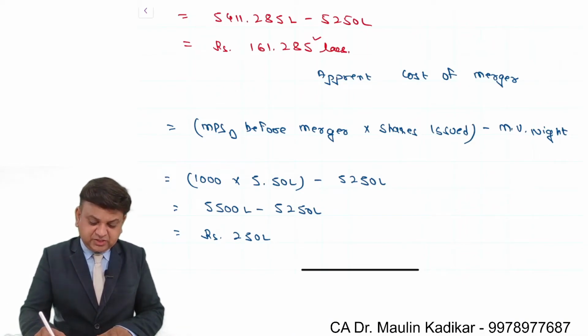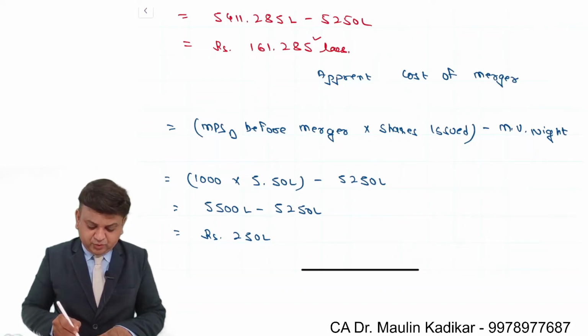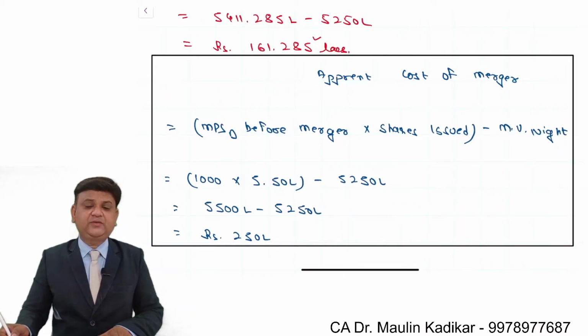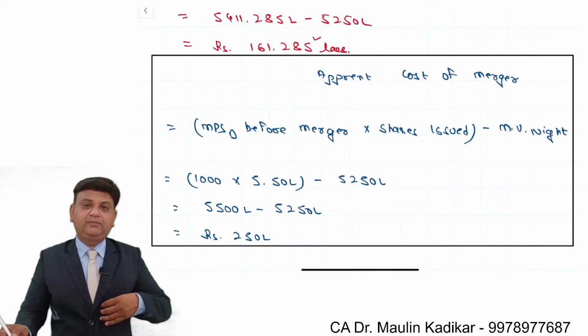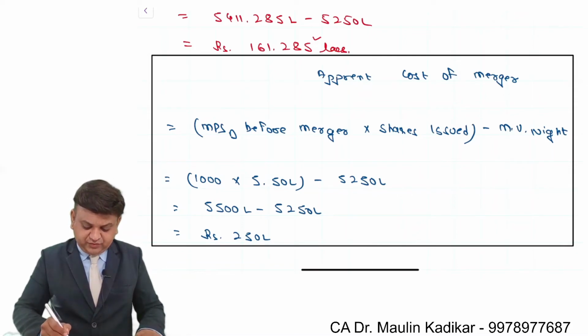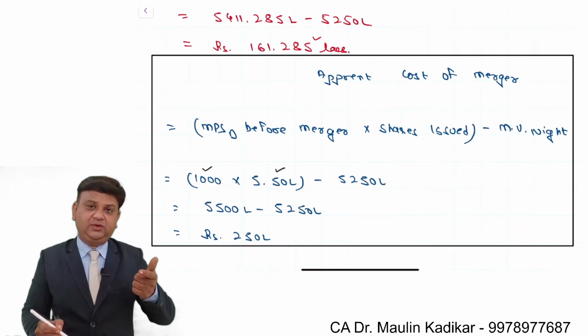However, the question does not ask us to compute the apparent cost of the merger. We are required to compute the true cost of the merger. This apparent cost of the merger is misleading, because we apparently feel that we have issued 5,50,000 shares having market price of rupees 1000, and accordingly the cost is calculated.